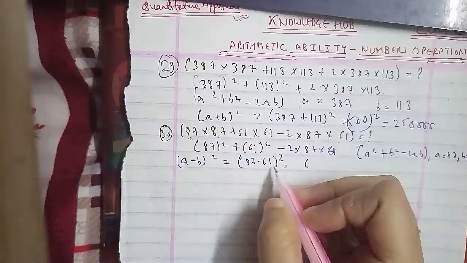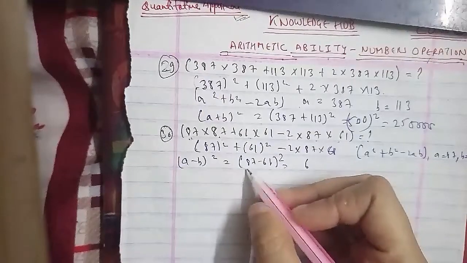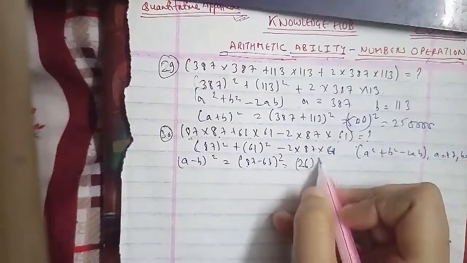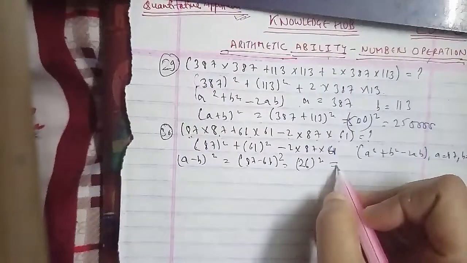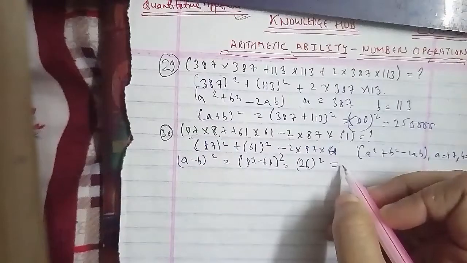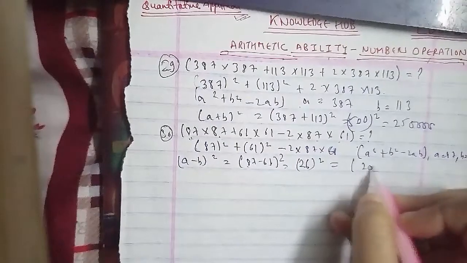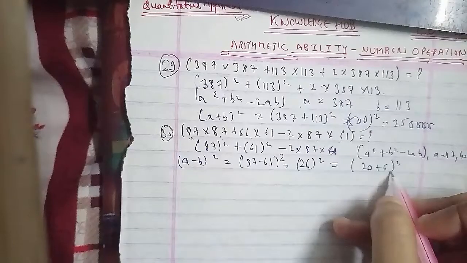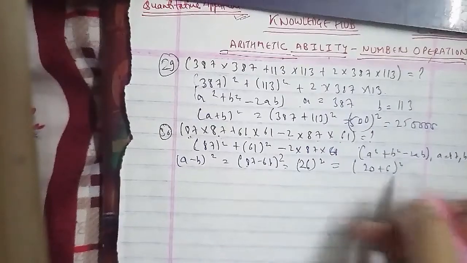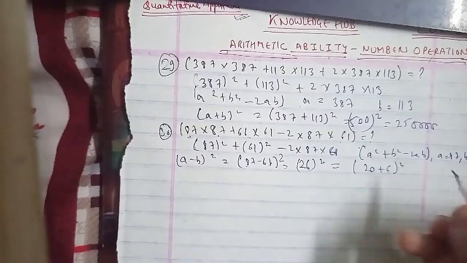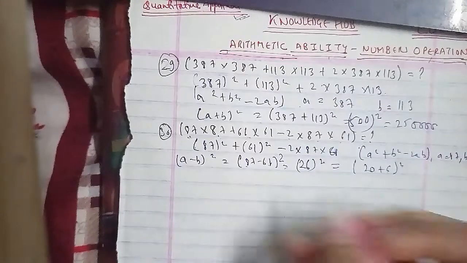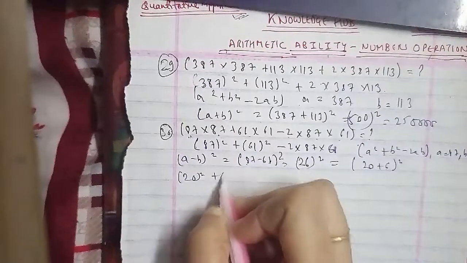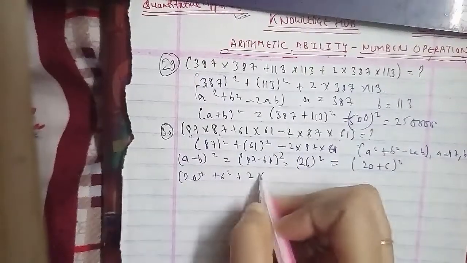In the form of 20 plus 6 square, it becomes a plus b square, and we know very well that a plus b square is a square plus b square plus 2ab. So open it like that: 20 square plus 6 square plus 2 into 20 into 6. 20 square is 400, 6 square is 36, and 2ab, 2 twenties are 40 and 40 sixes are 240.